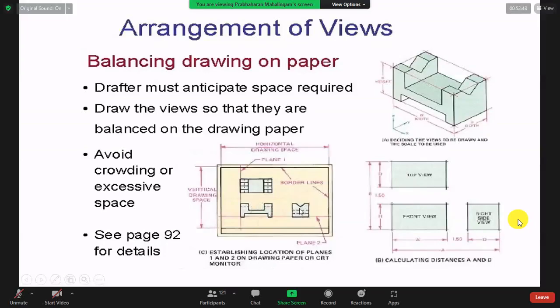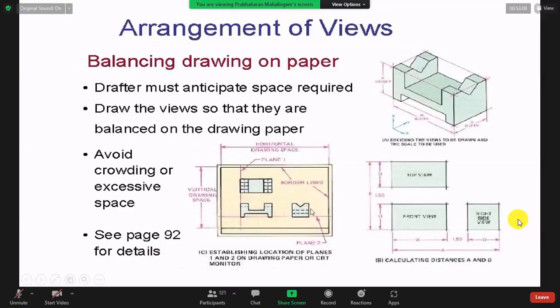Then you know the end is on one side of the front, and the plan is always below or above. We don't know yet whether the angle of projection is decided, first angle or third angle. But these two are always on one side, and the end should be on another side.